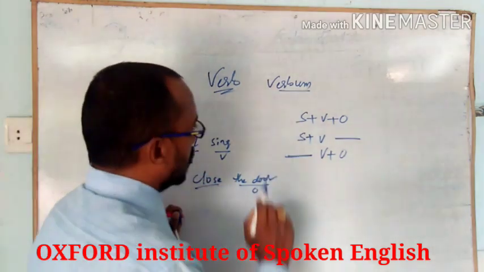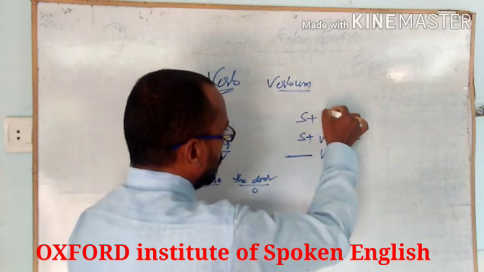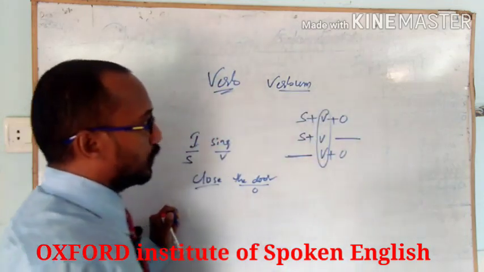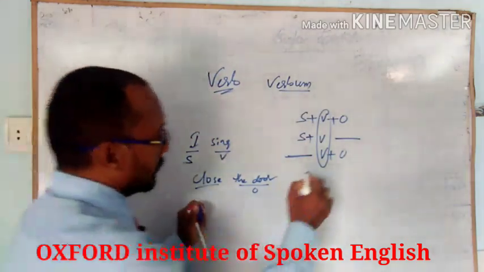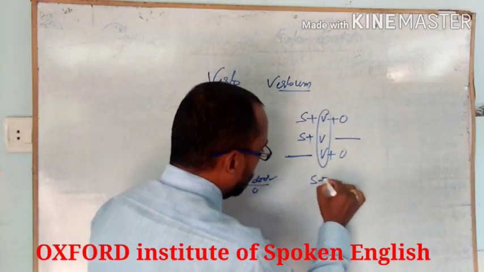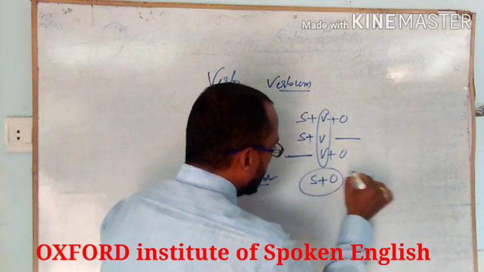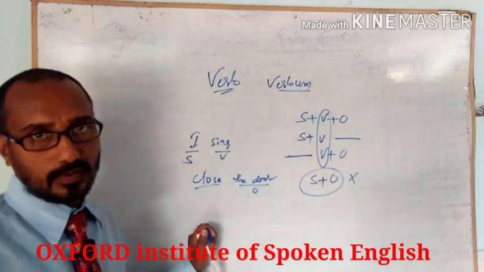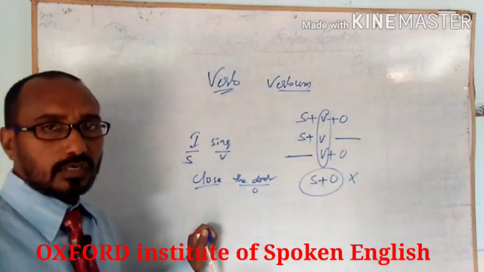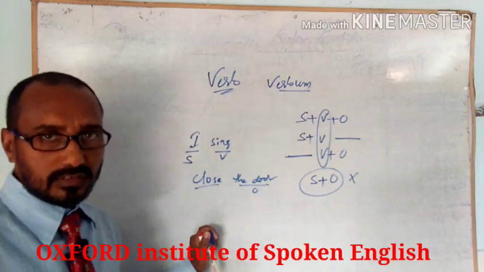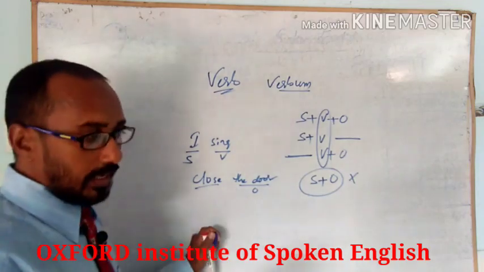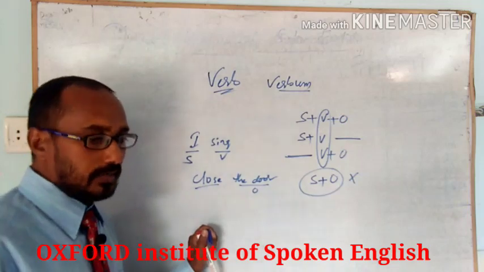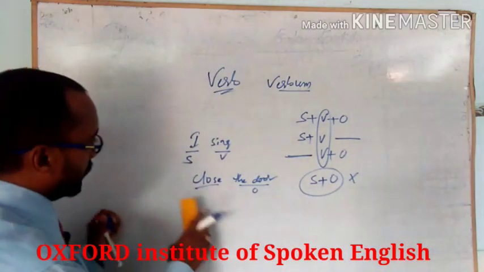When you observe this, verb is the most important. With subject and object we can't make any sentence. Without a verb there is no sentence at all. We can't make any sentence without a verb. So that verb is so called in a sentence.